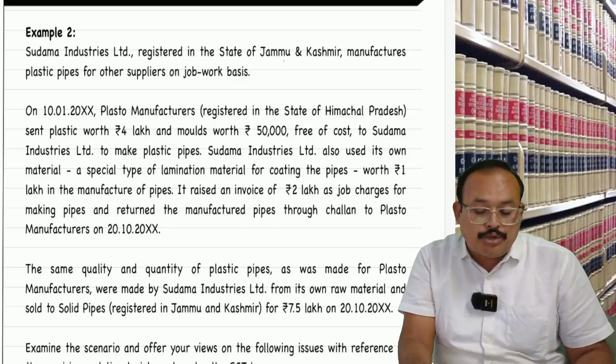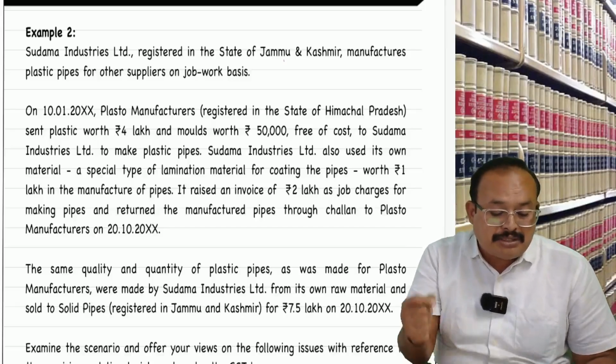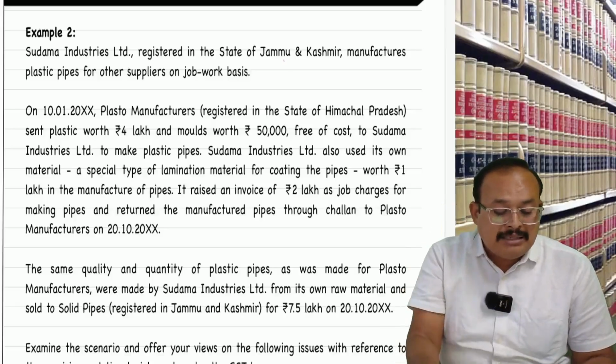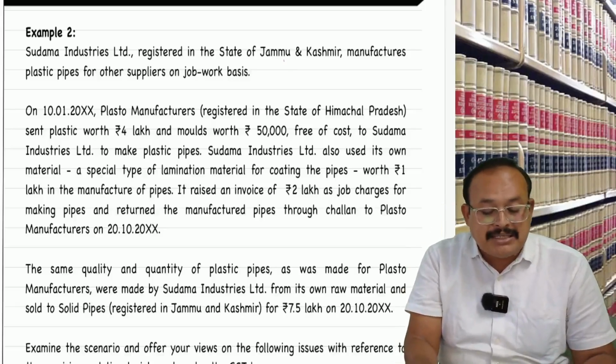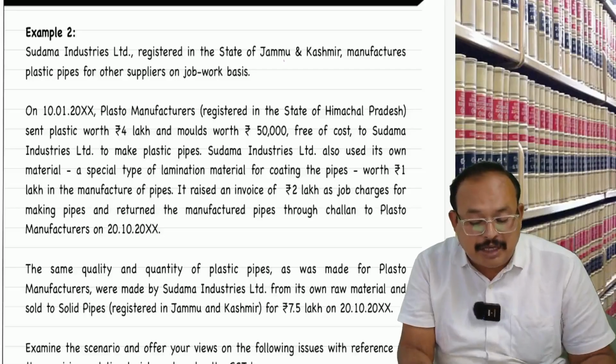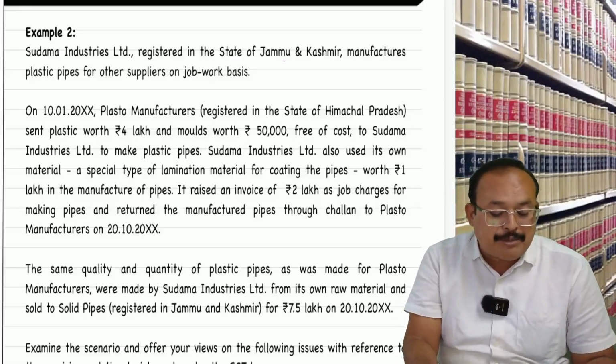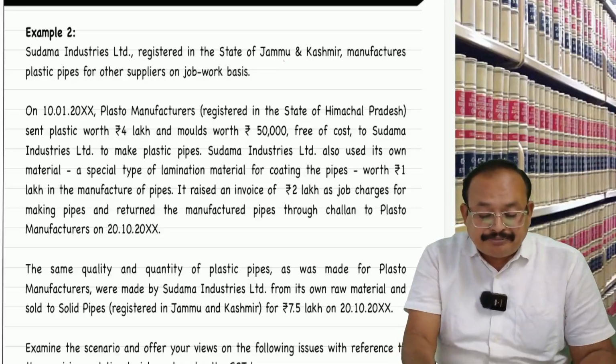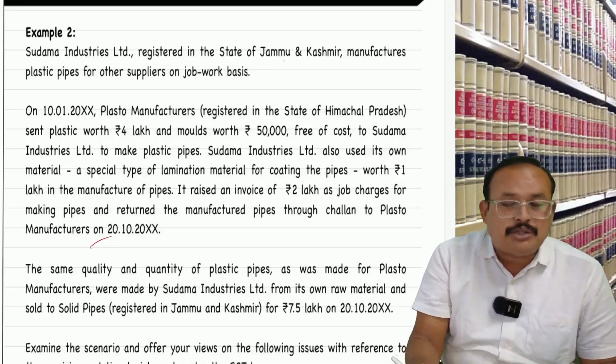Sudama Industries Limited also used its own material, a special type of lamination material for coating the pipes, worth rupees 1 lakh in the manufacture of the pipes. It raised an invoice for 2 lakh rupees as job work charges for making the pipes and returned the manufactured pipes through challan to Plasto Manufacturers on 20th October.